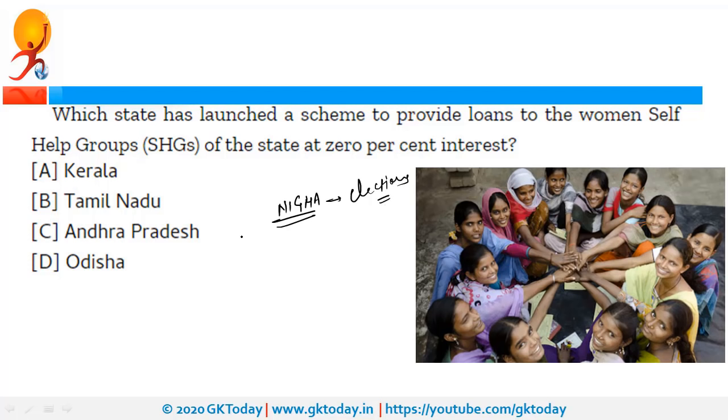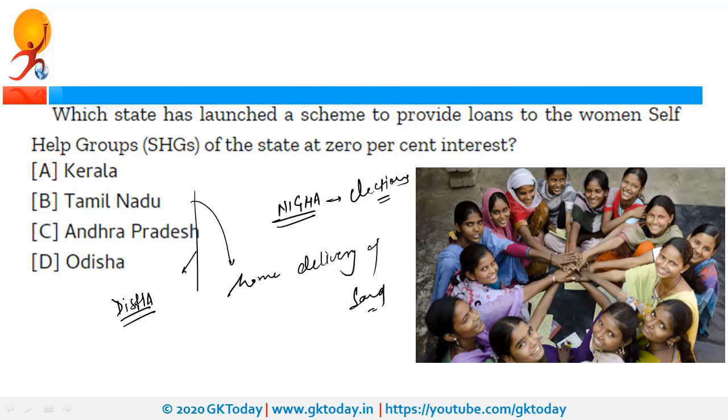Andhra Pradesh was also in news as, a few months ago, it decided to provide home delivery of sand. Apart from that, the state was also in news because of the Disha Act. This act has provisions to provide stringent punishment to those who are involved in crimes against women.